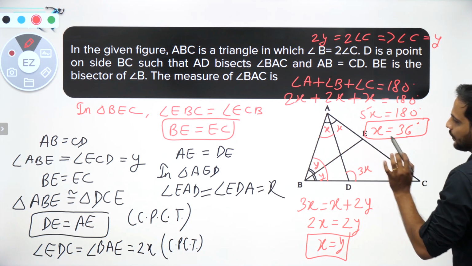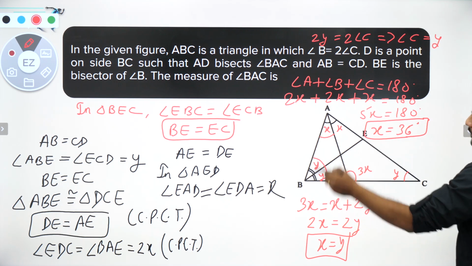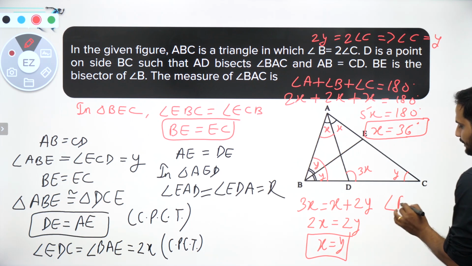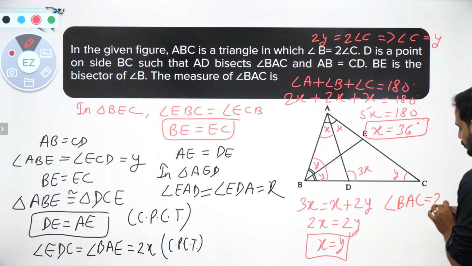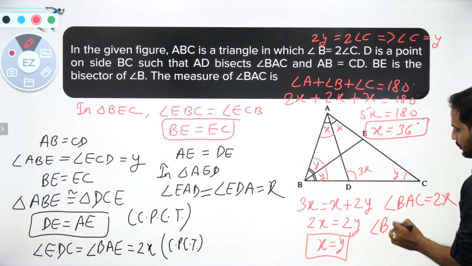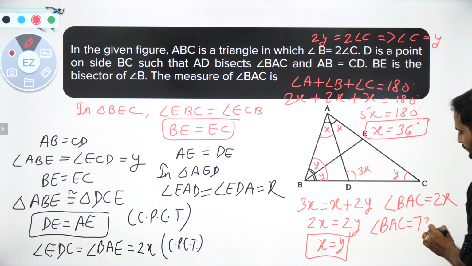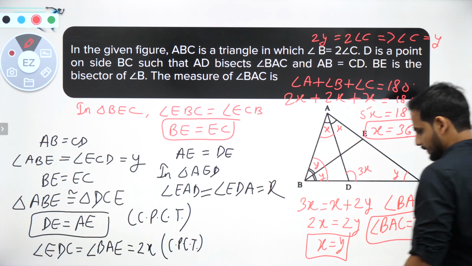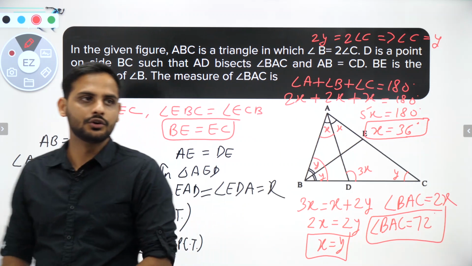Okay, so now what I've got is x is equal to 36 degrees. What do we want? Angle BAC. Angle BAC is equal to 2x, so I can say angle BAC is equal to 36 into 2, which is equal to 72 degrees.